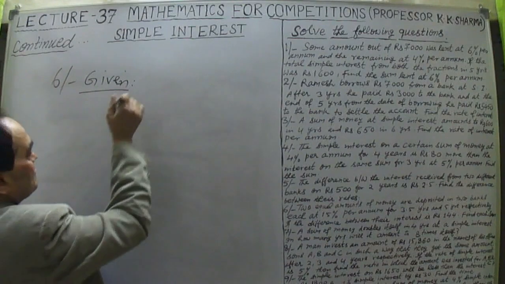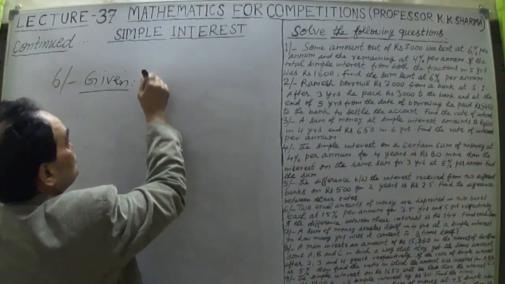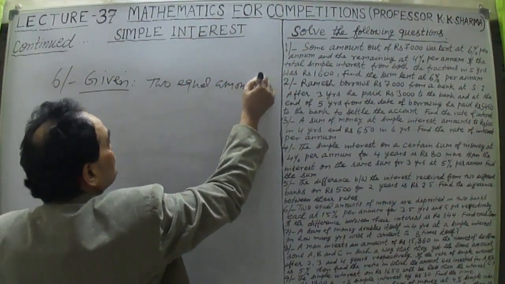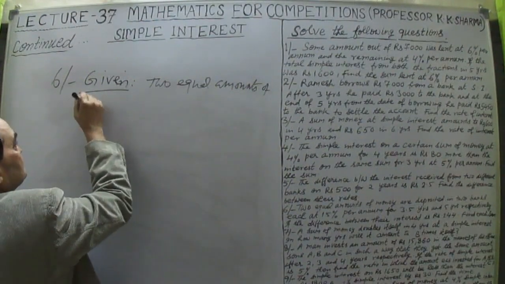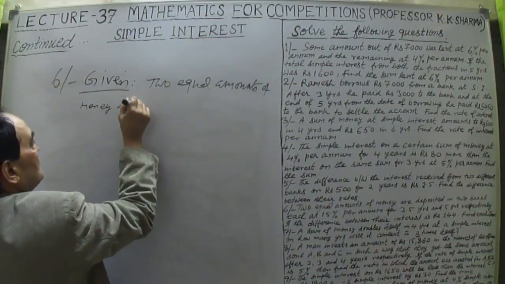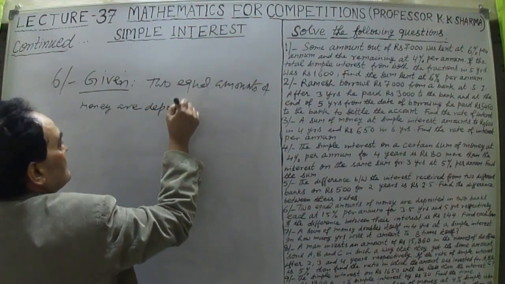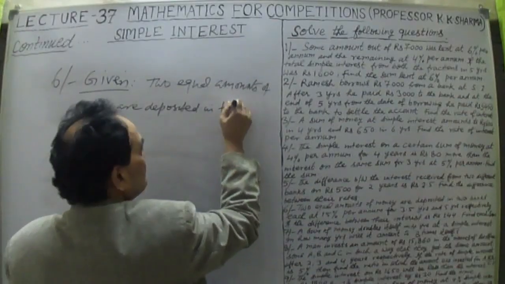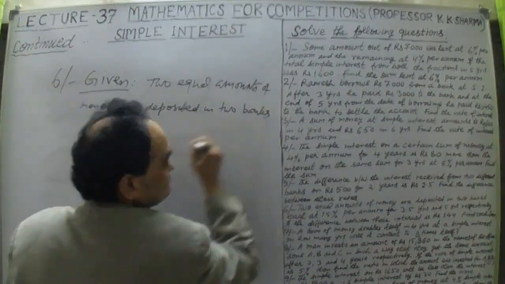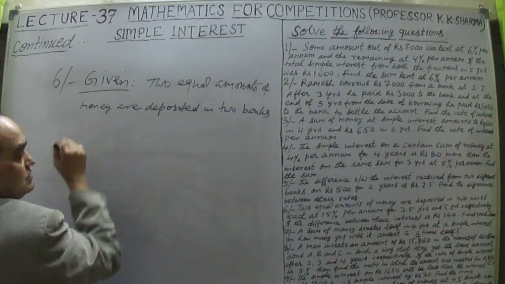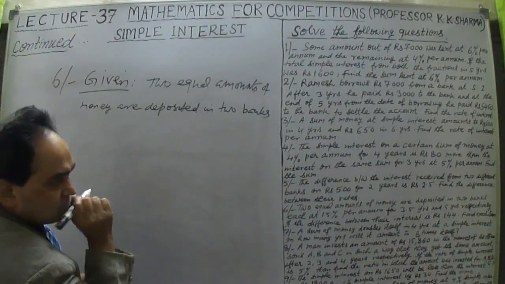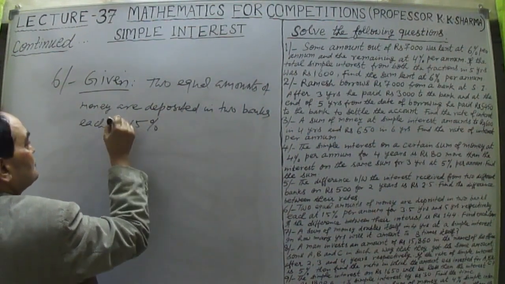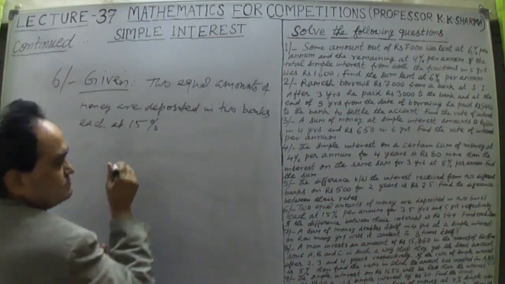Let me take what is given to us. Two equal amounts of money are deposited in two different banks, each at 15% rate of interest per annum.